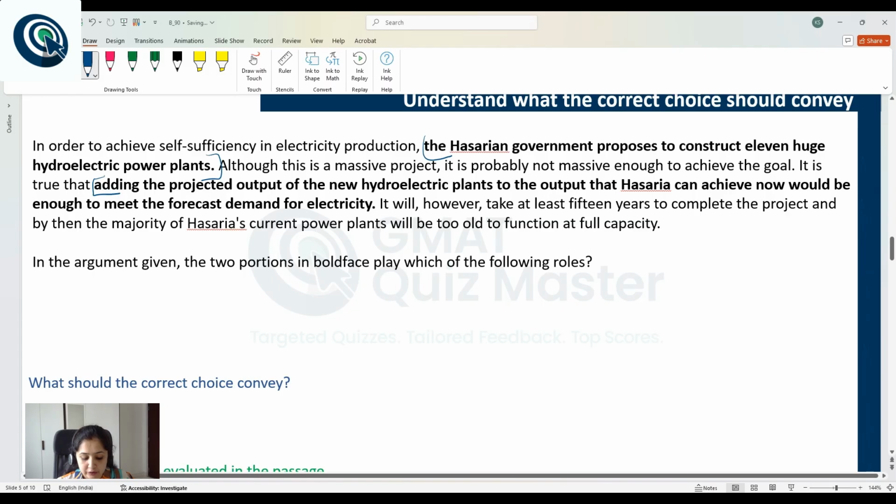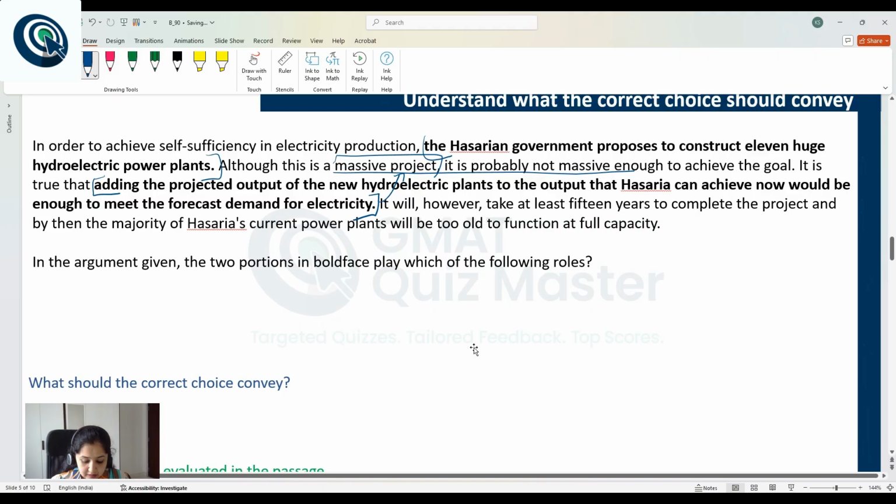Adding the projected output of the new hydroelectric plants to the output that Hazaria can achieve now would be enough to meet the forecast demand for electricity. Now, this information is something that the author agrees with. Also, it supports the author's main conclusion, or the author's evaluation that this is a massive project. It supports that aspect of the author's opinion about the proposal. The opinion, the reason why the author considers this a massive project.